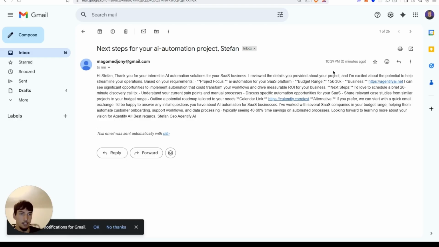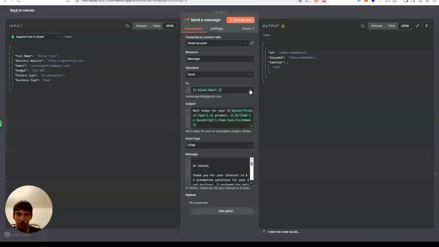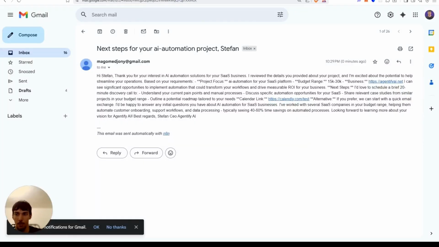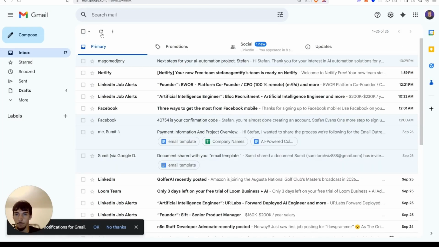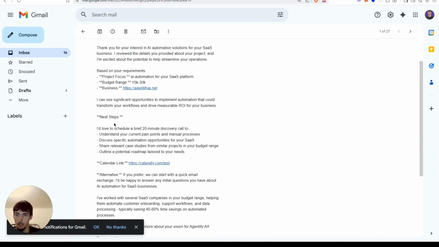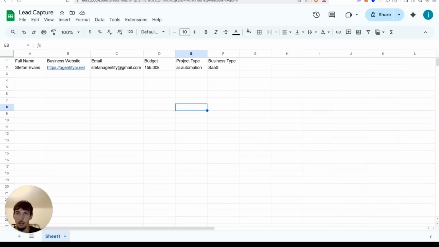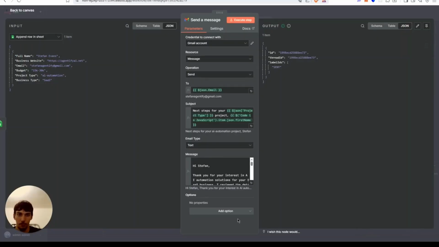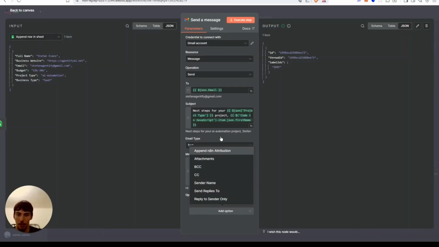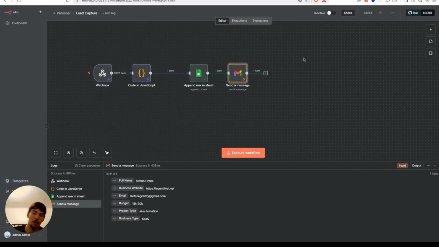Okay, so see there's an issue here, is that this is in HTML, not in text. So I'm going to put that to text, and now it should be better formatted. Yeah, there we go. You can remove this. Okay, perfect. And this email is automatic sent with n8n. Let's remove that. Go to add option, append n8n attribution. Bam.